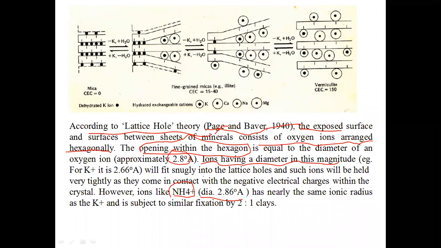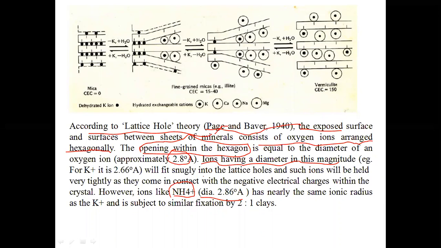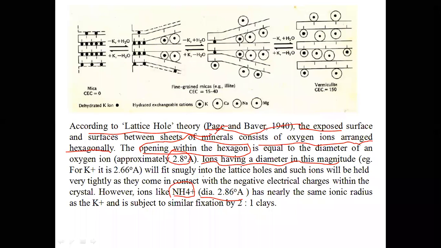As we have discussed in our earlier concept on ammonium fixation, the same concept I have explained there. The reason is the ions which have a similar diameter will have similar capacity to fit into the hexagon of oxygen ions.